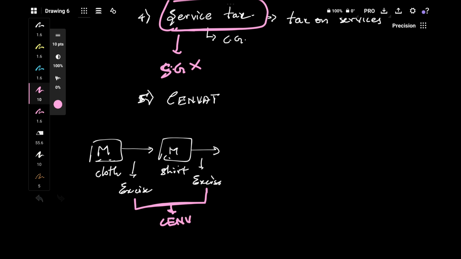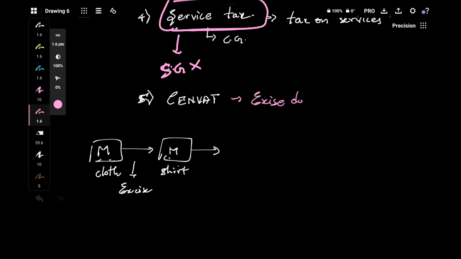This SENVAT credit is as if like ITC, but only limited to manufacturers. If he is selling to some distributor here, that SENVAT won't be passed. It will be stopped here itself. It will be blocked here itself. So that was a problem in case of SENVAT. Don't try to go deep into it, but SENVAT is somewhat like ITC, but only for manufacturers. It comes only on excise duty, and it stops at that level only. It won't pass to VAT or CST. That's a big problem actually.